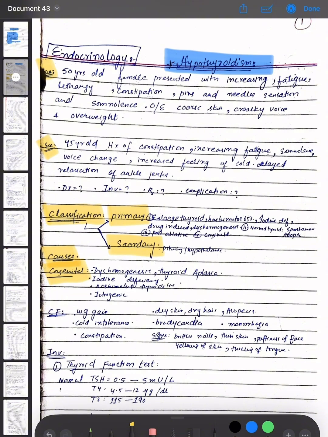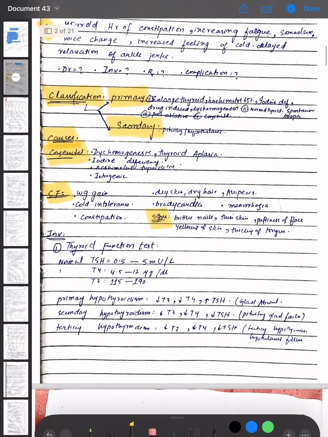present. The clinical features of hypothyroidism are weight gain, cold intolerance, constipation, dry skin, dry hair, alopecia, bradycardia, menorrhagia. The signs of hypothyroidism are brittle nails, thin skin, puffiness of face, yellowish of the skin, and thickening of the tongue. The investigations that are done for hypothyroidism are thyroid function test.